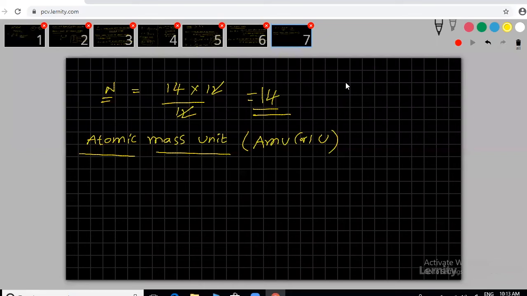Now, atomic mass unit, AMU. Clear? We know nitrogen weight, which I gave previously as 14. You learned that it is 14 grams generally. But 14 grams is in the visible region, is it correct or not? 1 gram is also in the visible region, 2 grams also visible. Clear?